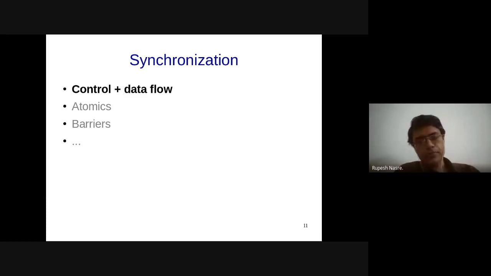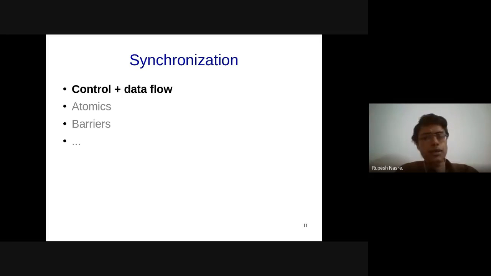However, it's not that we will be using only one of them. It's possible that if you combine these, you will be able to reduce the synchronization cost appropriately. And those are also the points that we should be thinking about while we are dealing with coordinating across threads. So we'll look at these separately, but while designing or implementing a parallel algorithm, you should look at the cost involved in each of these, and depending upon the situation, you might want to combine these in different ways.